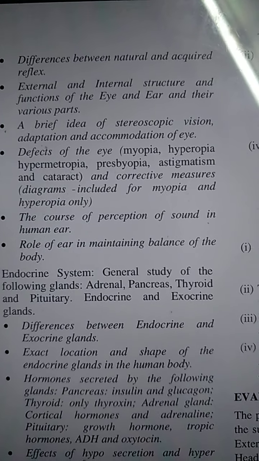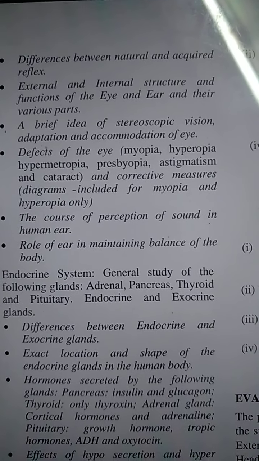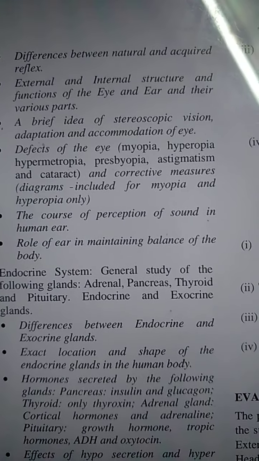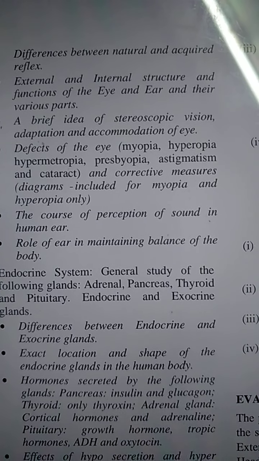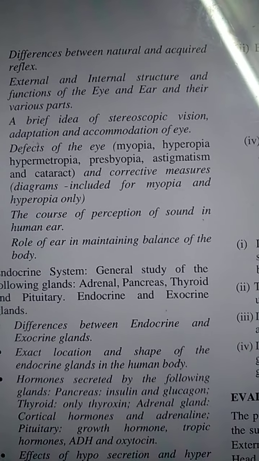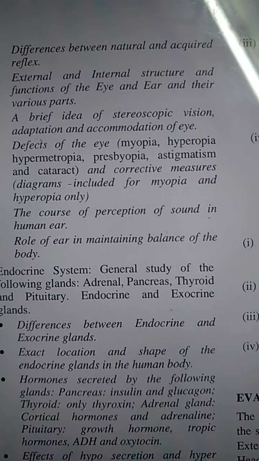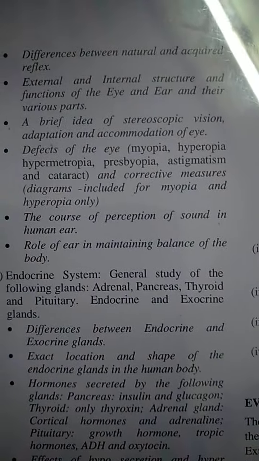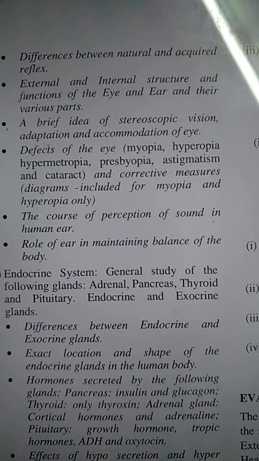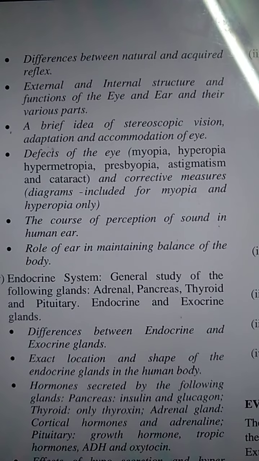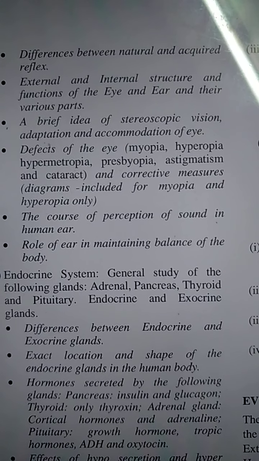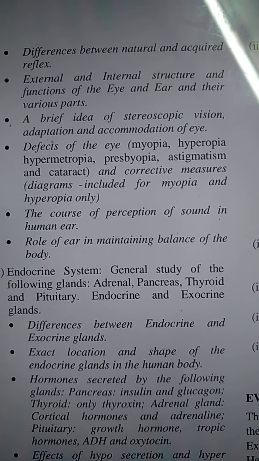Other parts emphasized are the external and internal structure and functions of the eye and ear, the course of perception of sound in the human ear, that means the mechanism of hearing, and the role of the ear in maintaining balance of the body.